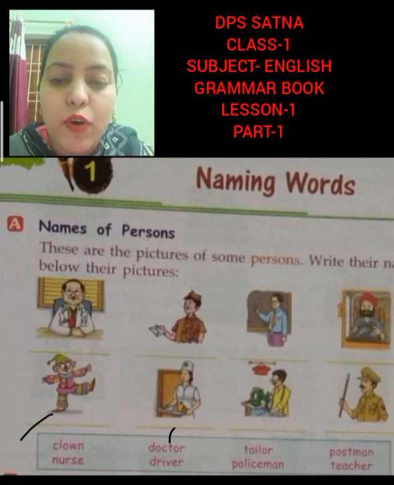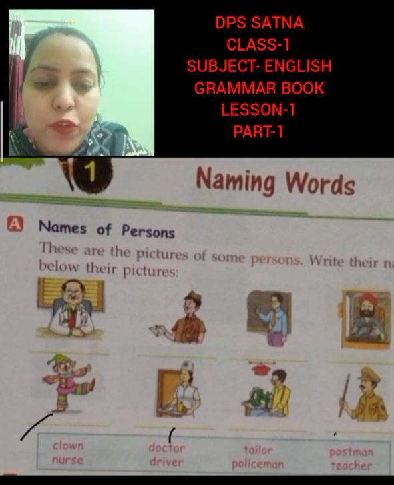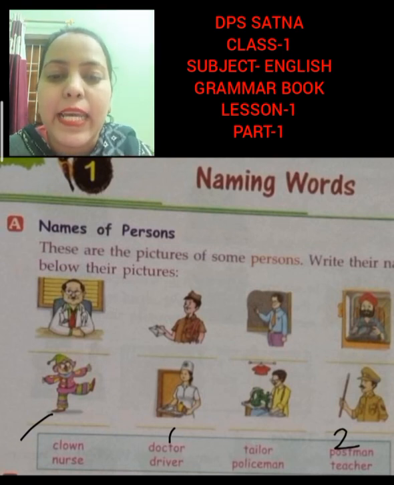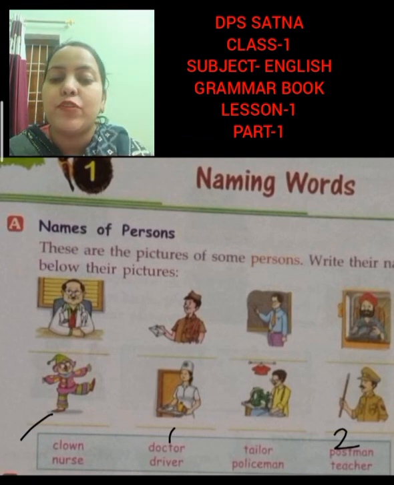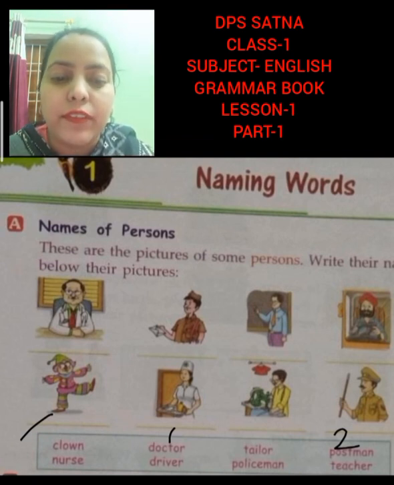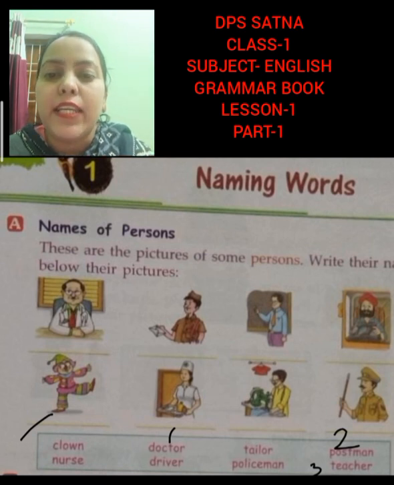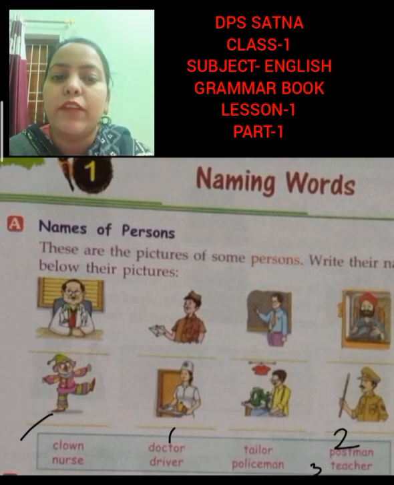Is it a clown? No. A tailor? No. Is it a postman? Yes, this is a postman. So write the spelling on the second picture, P-O-S-T-M-A-N, postman. Now the third picture is of which person? Teacher. This picture is of a teacher. So write the spelling over here, T-E-A-C-H-E-R, teacher.